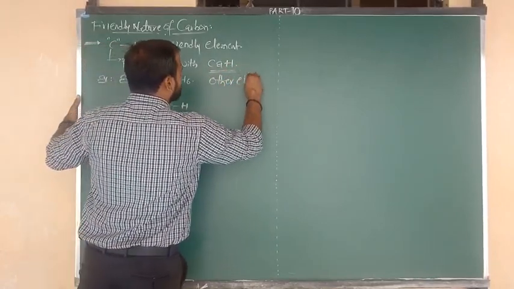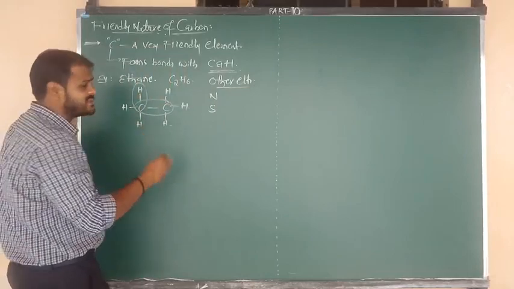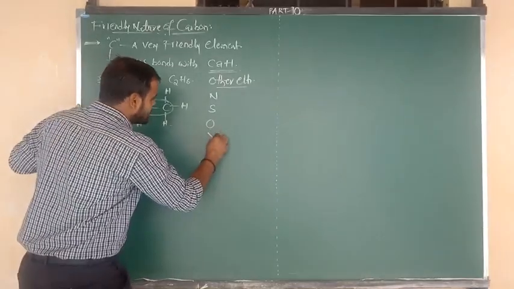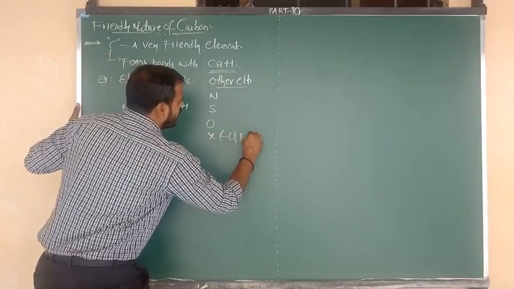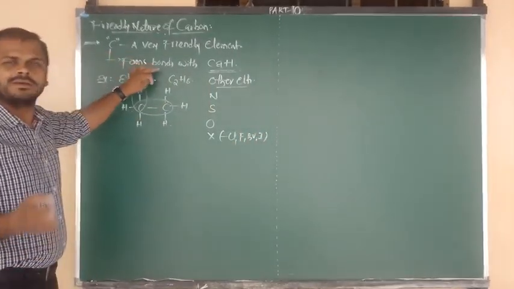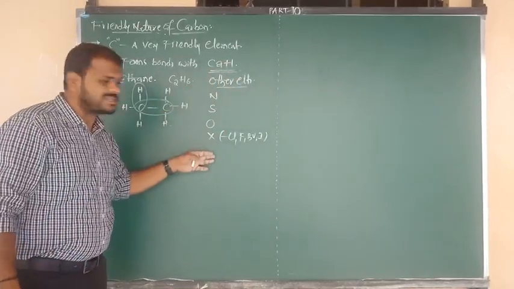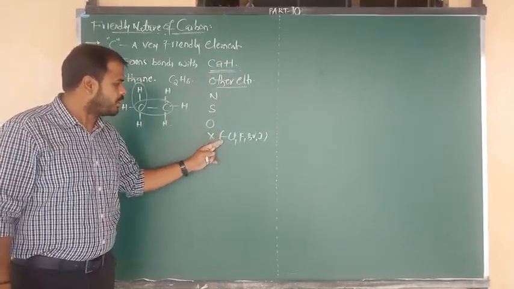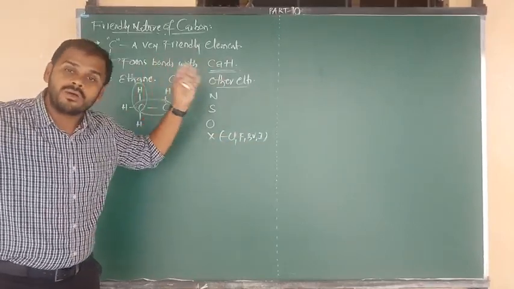The other elements: first, you can consider nitrogen, and carbon can form bonds with sulfur, with oxygen, and with halogens. What is the symbol of halogen? X. In that place you can write chlorine, fluorine, bromine and iodine as you wish. So carbon can form bonds not only with carbon and hydrogen, but also with other atoms like nitrogen, sulfur, oxygen and halogens like chlorine, fluorine, bromine and iodine.